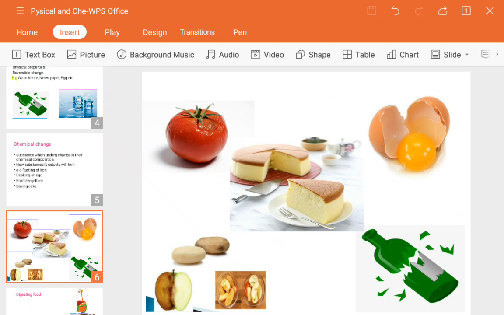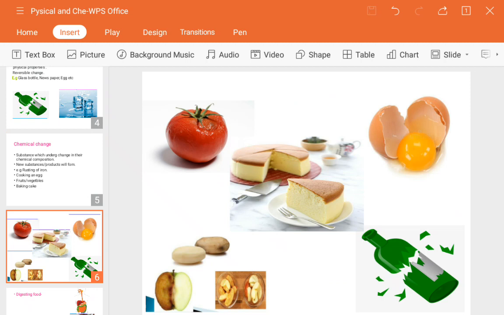Next, baking a cake. You can see that initially, when you prepare the cake, it was only a batter, a liquid form. Later you bake it, and it converts into a fluffy, bed-like structure that is formed after baking.